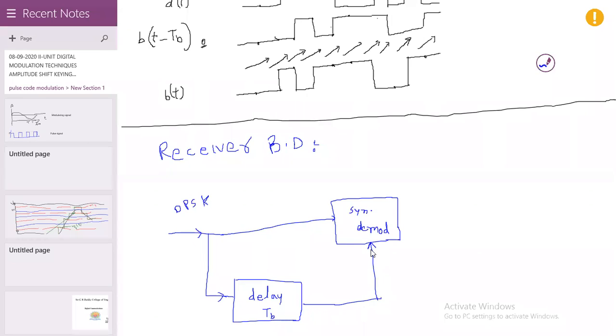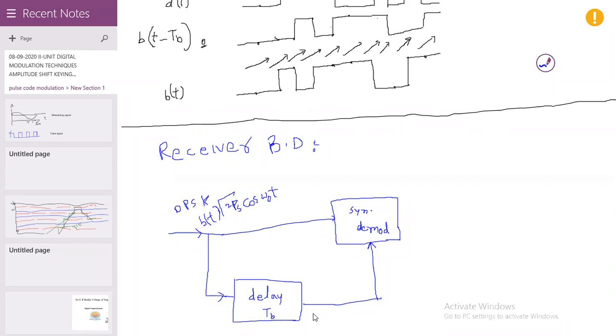The synchronous demodulator is nothing but a coherent demodulator, where multiplication of two signals takes place. Here the received signal is b(t) into root of 2Ps cos omega naught t.